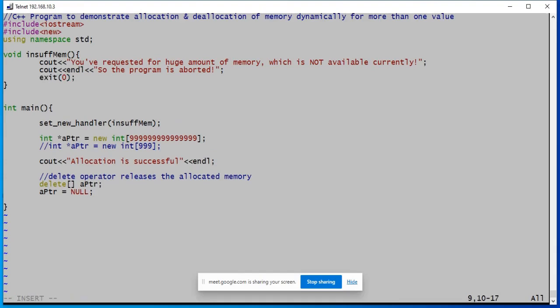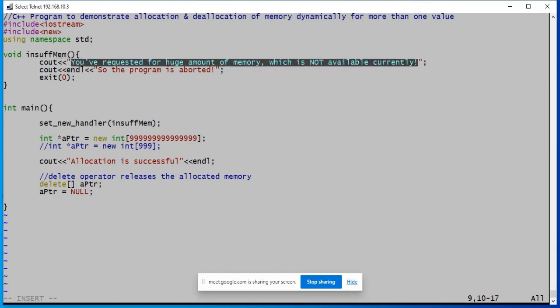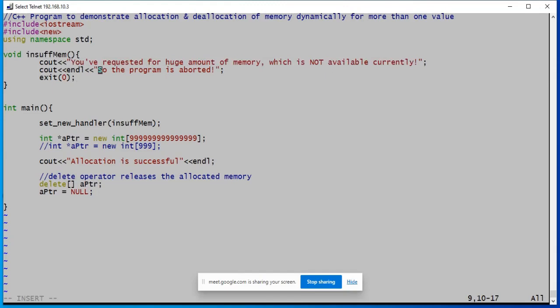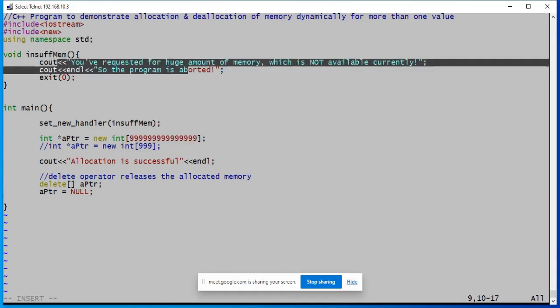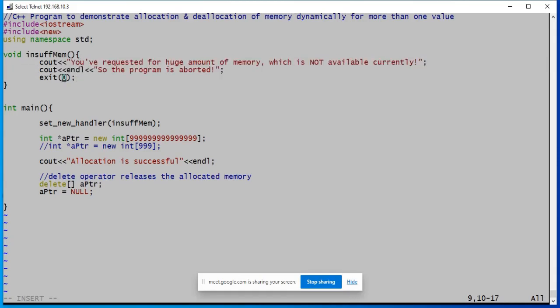This is not abnormal or abrupt termination. You have handled it using some function, and after displaying a meaningful, informative message, you are coming out of the program. So if you skip this, the program runs infinitely. It repeatedly tries to allocate so much memory. That is the reason the control repeatedly comes to insufmem, and you could see these messages infinitely. I hope this flow is clear.